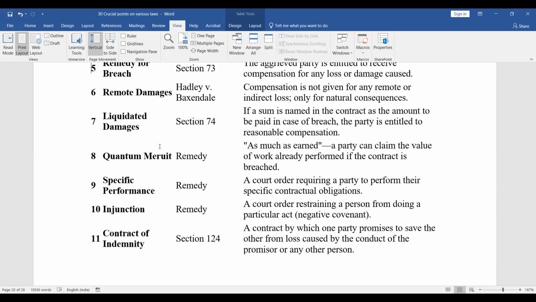Specific performance remedy. A court order requiring a party to perform their specific contractual obligations. Injunction remedy. A court order restraining a person from doing a particular act. Negative covenant.